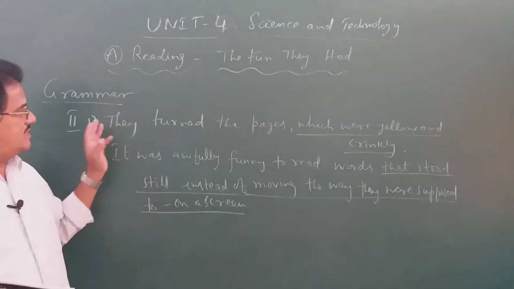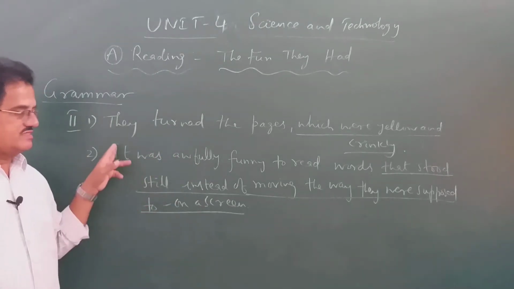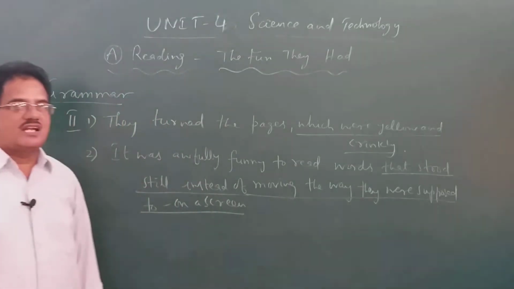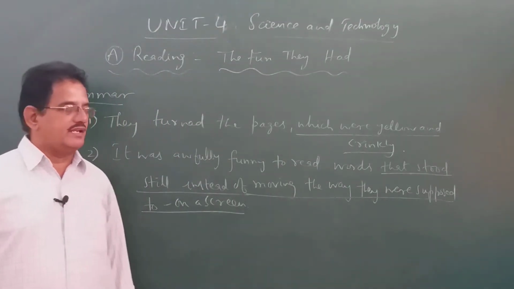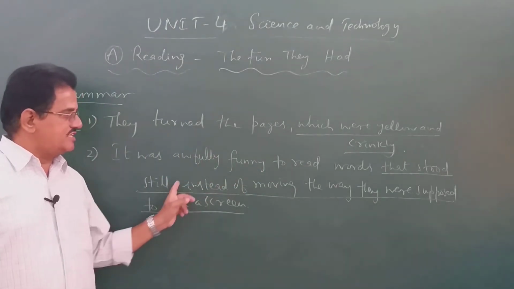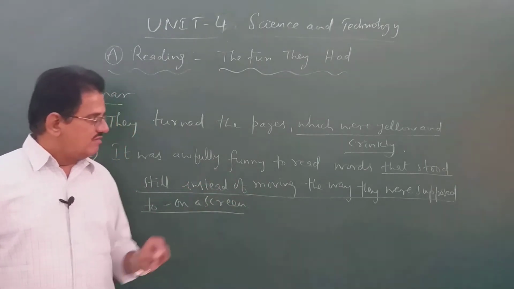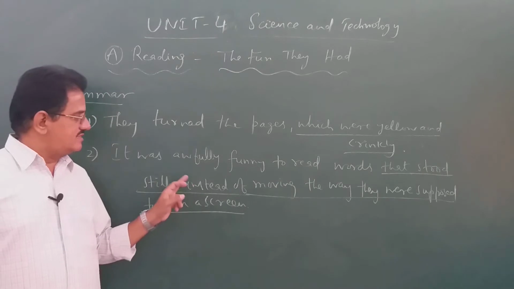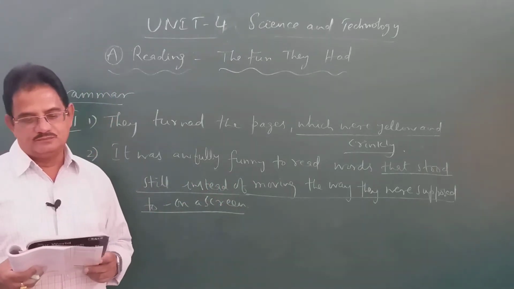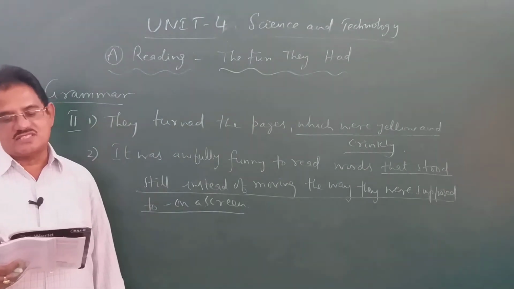Now look at this second Roman number in the grammar part, children. There are 2 sentences given there as examples. They turned the pages, which were yellow and crinkly. What is underlined there? Which were yellow and crinkly. It was awfully funny to read words that stood still instead of moving the way they were supposed to on a screen. What is the underlined part here? That stood still instead of moving the way they were supposed to on a screen. So what is the function of each underlined part in the sentence?